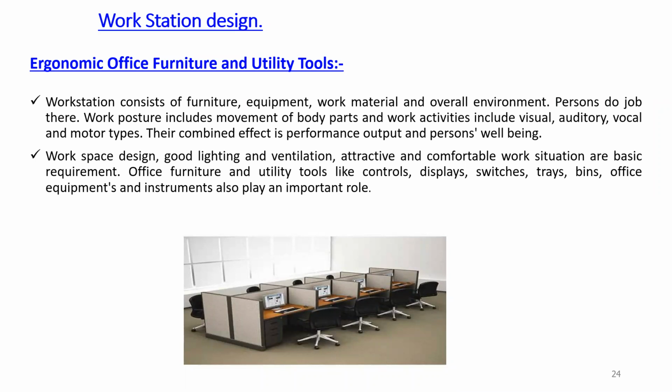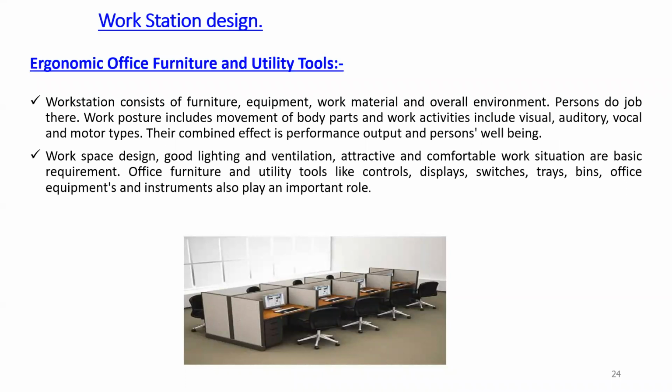A workstation consists of furniture, equipment, work material, and overall environment. We have to think about all these parameters, mainly the furniture, because the design aspect is very important. Then we have to think about the equipment: whether we have to purchase personal computers, laptops, different screens, what the dimension of the screen should be, whether it is rectangular or square, and which company it should be from.